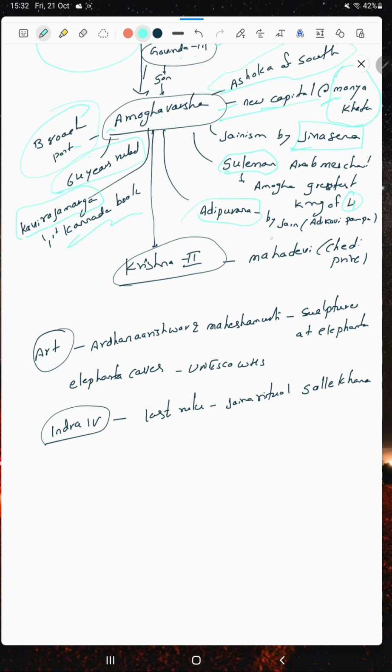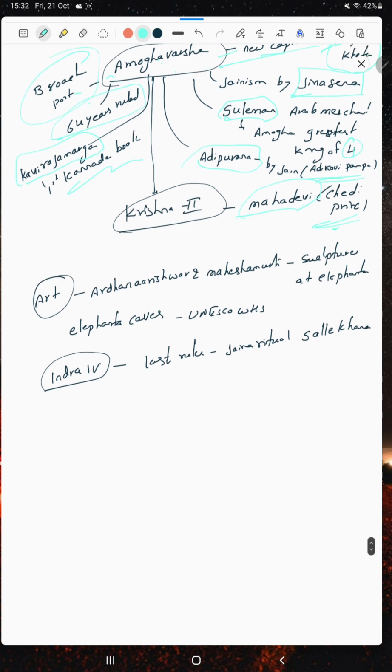In the Adipurana also, the Jain Adi Kavi Pampa is mentioned. Krishna II married a Chedi princess. Indra IV was the last ruler. He died by the Jain ritual Sallekhana, fast unto death, a ritual practice of Jainism. Most of the kings, Chandragupta too, died because of Sallekhana.